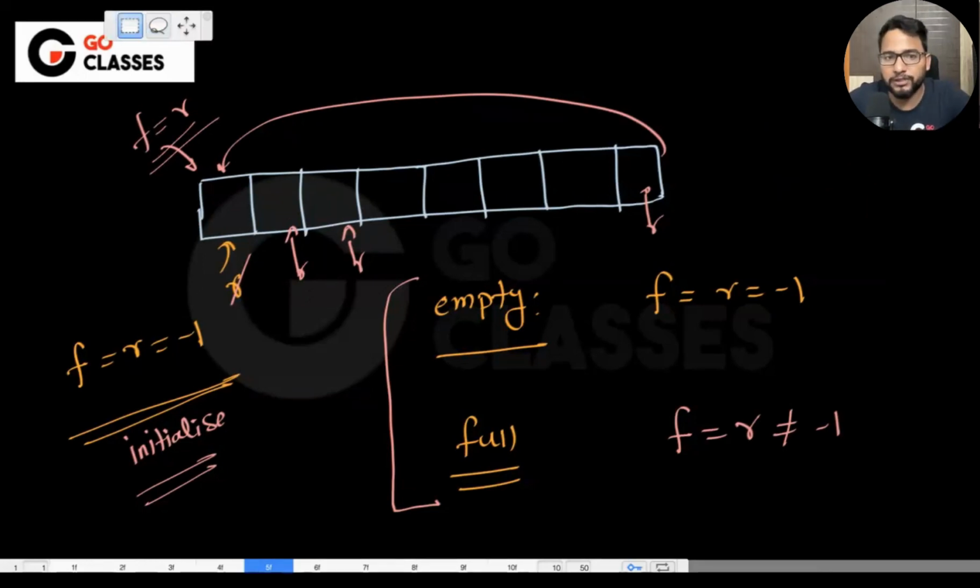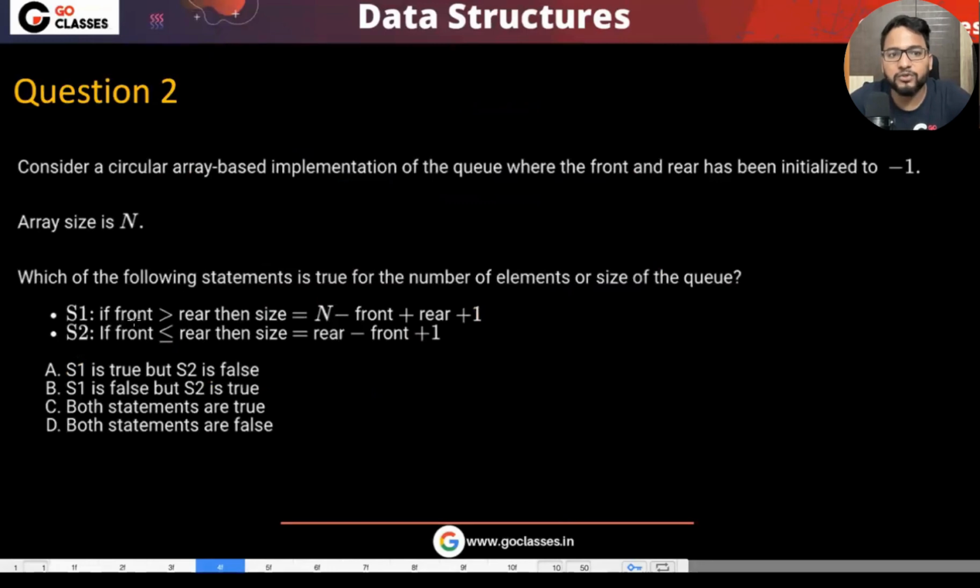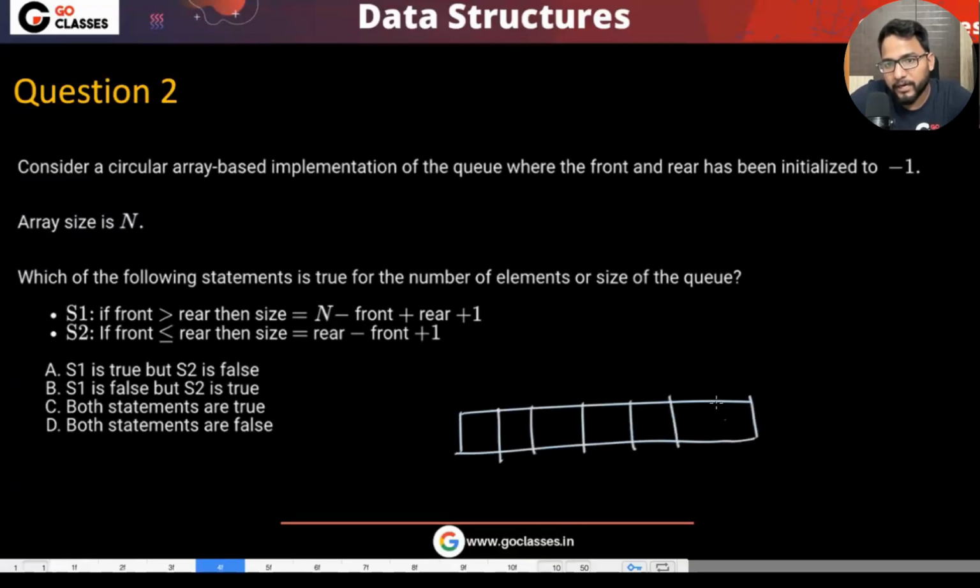In this particular question, they have asked something else. They are saying both are initialized to -1, and if front is greater than rear, they are asking about the size of the queue, right? Front is greater than rear means what? This is the array, and front is, let's suppose, here and rear is here. So the elements will be these, or these will be the elements. Are the elements between front and rear, or rear and front? Anyone remember?